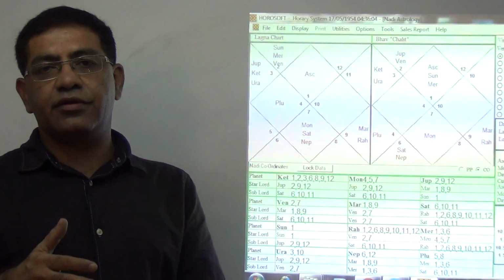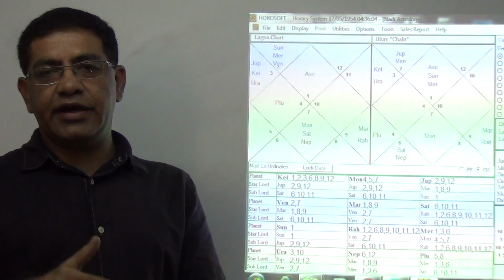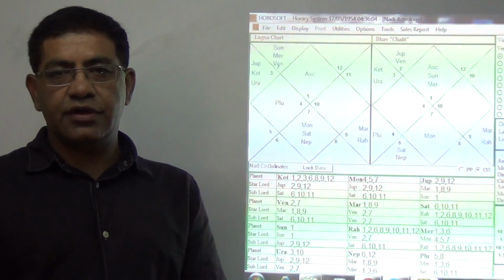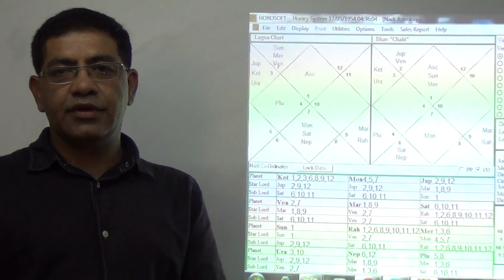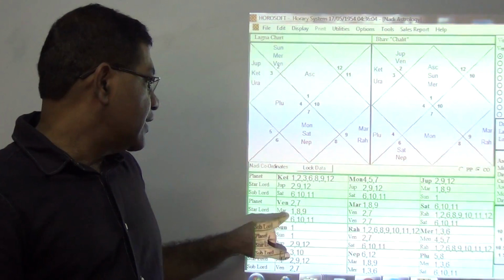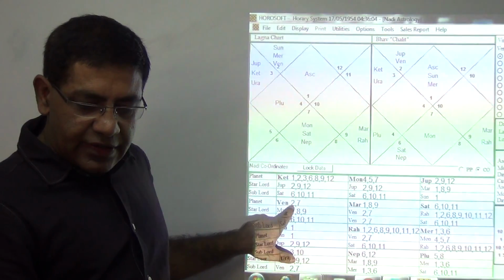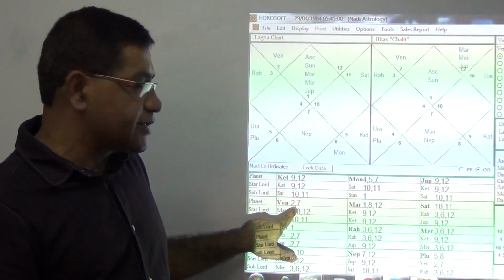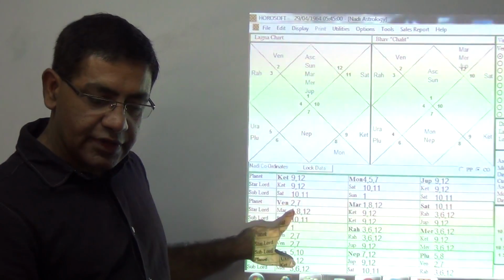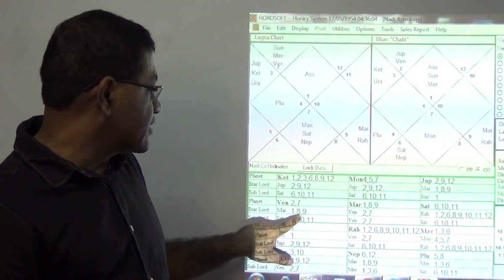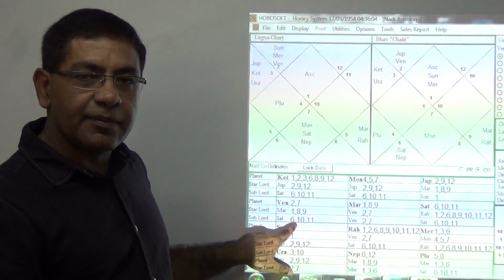The simple thing is that the planet is the same, but with a different nakshatra and sublord, the difference will be in the results. The planet gives the same results, 2 and 7, in both examples. But the nakshatra and the sublords and their placement change.